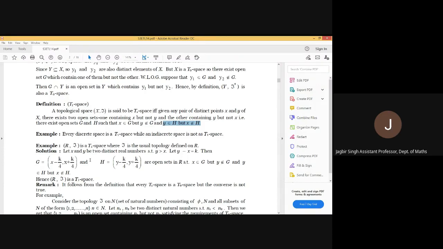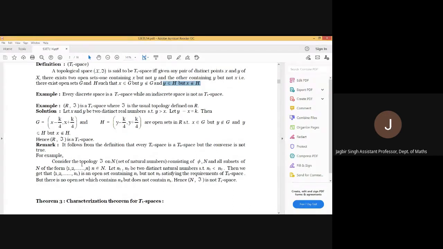Now there is the remark. In this remark we will prove that every T1 space is T0, but the converse is not true. Yes, a T1 space is T0. Why? Because if the space is T1, then for every pair there will exist two open sets. One contains x, not y. Another contains y but not x. Skip the second open set. We need only one set which contains one element, not the other. And the space is T0. So every T1 space is T0.